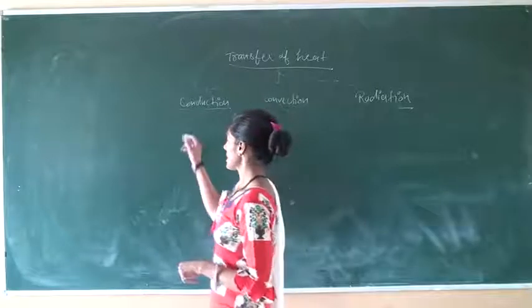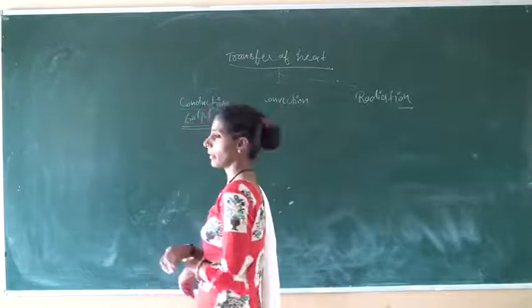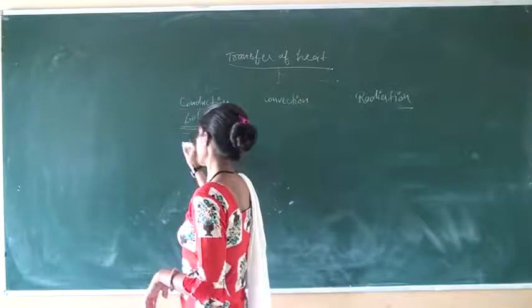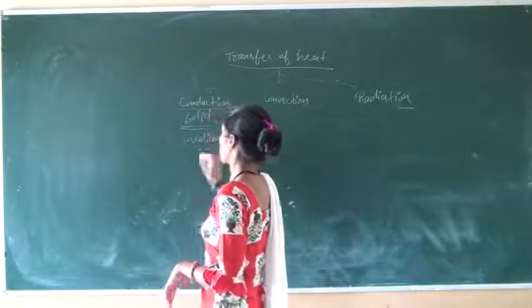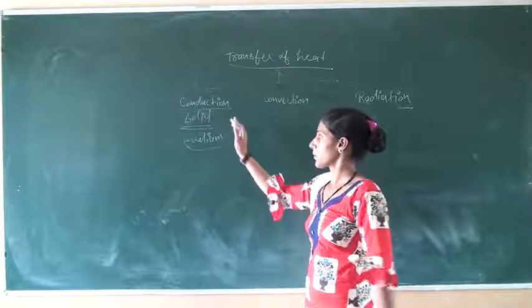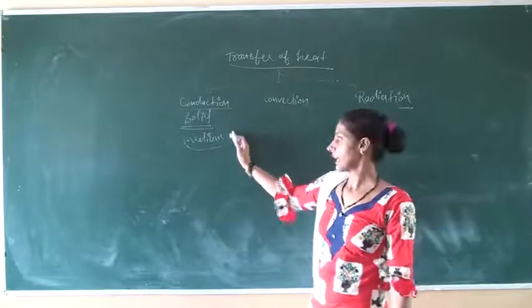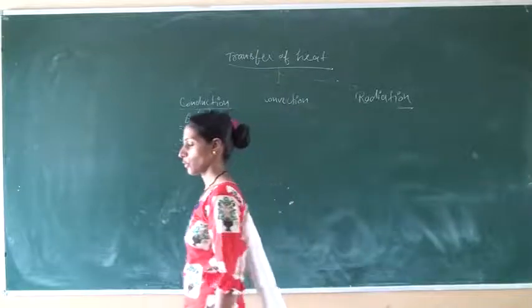The conduction process generally takes place in solids. Without a medium, the process of conduction does not take place.